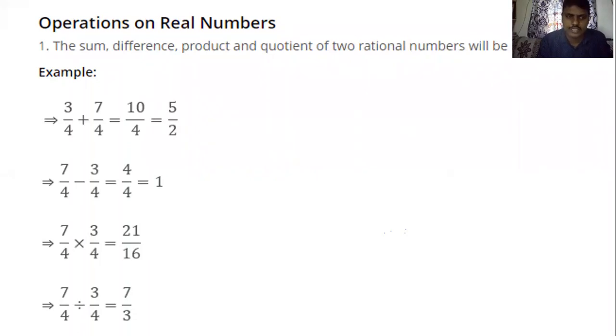Operations on real numbers. The sum, difference, product and quotient of two rational numbers will be rational. If you add, you get a rational number only. Subtraction also gives a rational number. Product also, numerator into numerator by denominator into denominator. If you do division also, you will get rationals. This rule is for rational numbers; rational numbers give rational only.